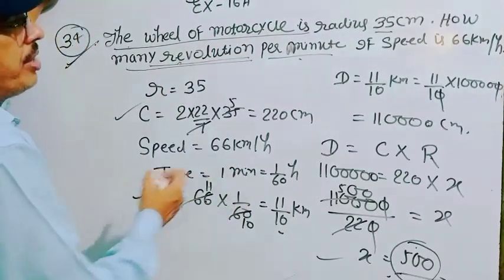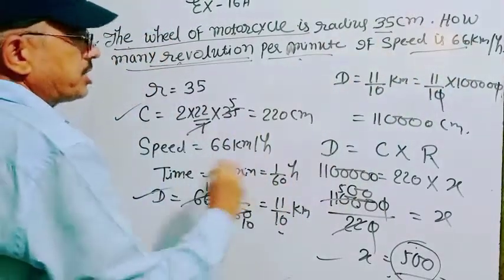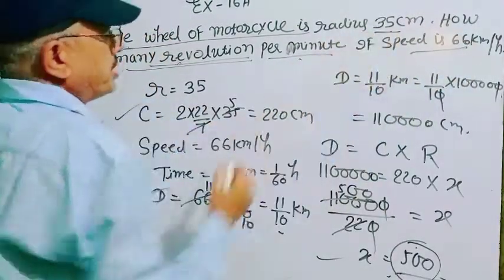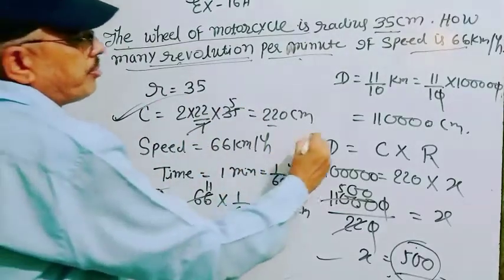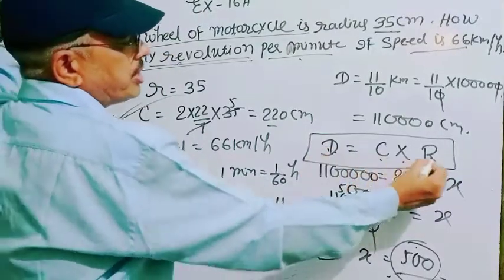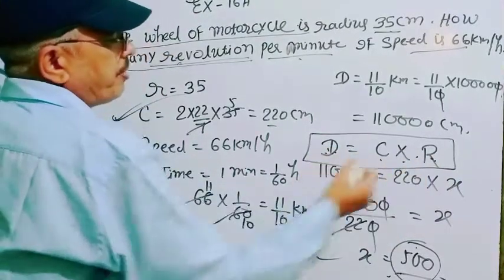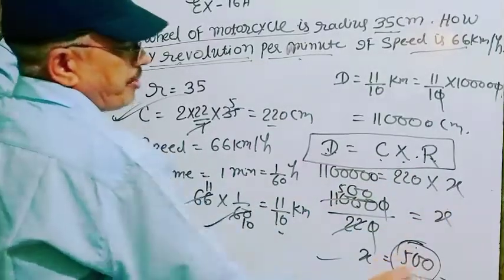How can you find it? With the help of speed, you first find the distance, and with the help of radius, you find the circumference, and lastly you write the formula: distance equals circumference into number of revolutions. With the help of this formula, you can find the number of revolutions, and that is 500 times.